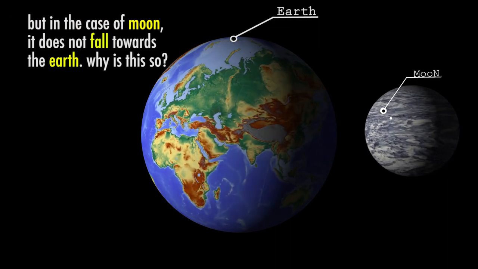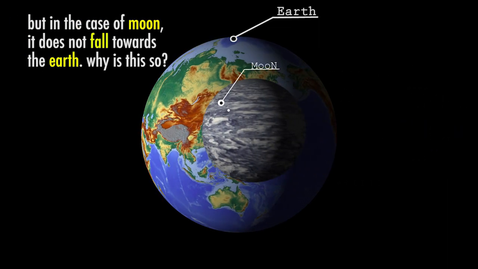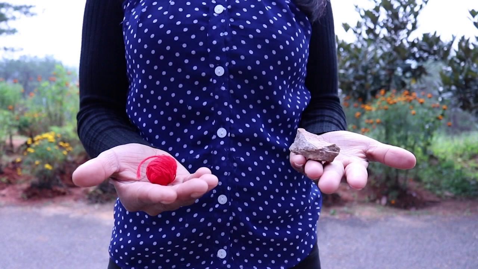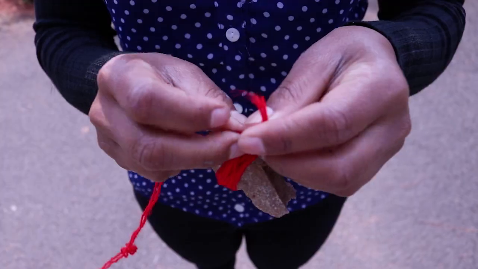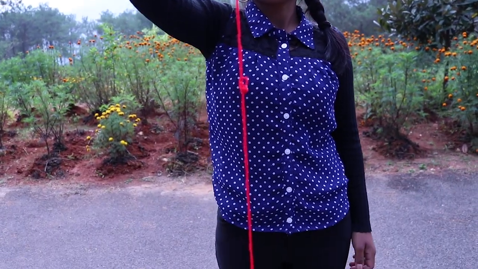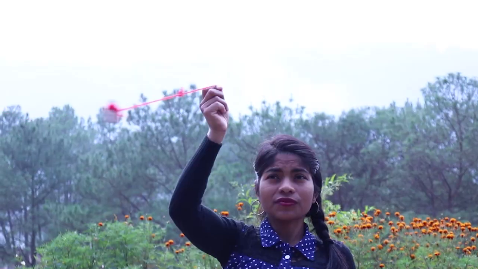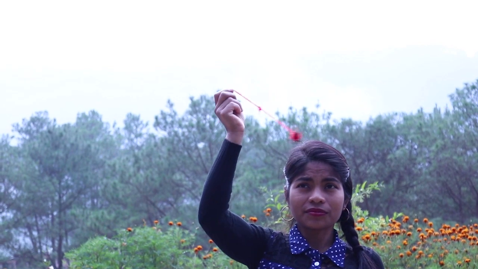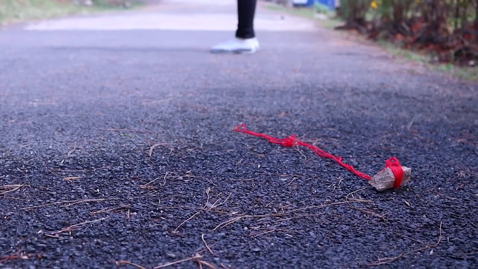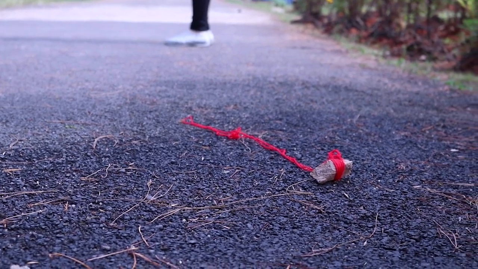But in the case of the moon, it does not fall towards the earth. Why is this so? Let us try to understand through an activity. Take a piece of thread. Tie a small stone at one end. Hold the other end of the thread and whirl it around. Note the motion of the stone. Release the thread. Again, note the direction of motion of the stone.